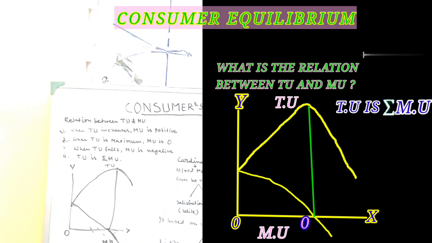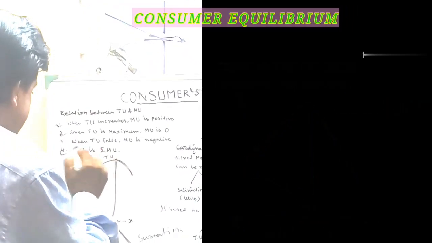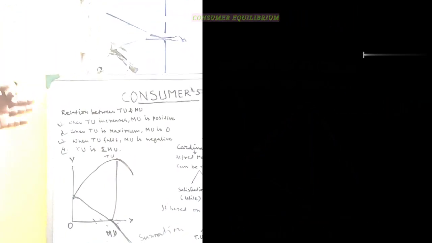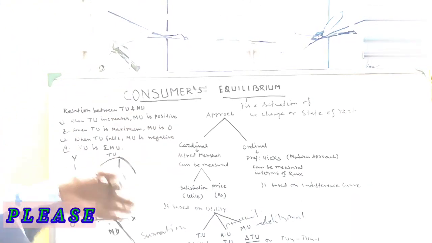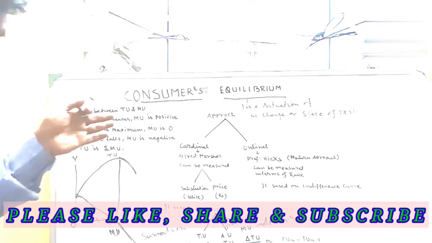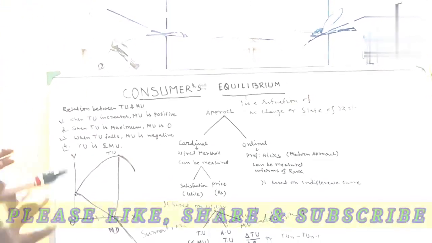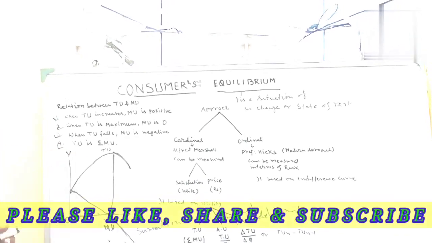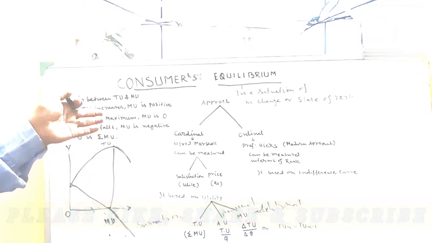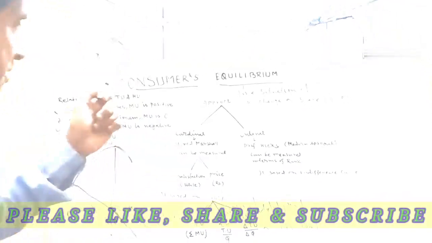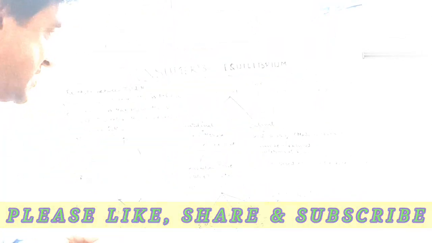These are the relationships. In the examination we have already got some important questions. What is the relation between TU and MU? What is utility? What are the different types of utility? What are the different approaches? Who advocated the approaches? And the main basis or theme of approach number 1, cardinal utility, is that it is based on utility, and the ordinal approach is based on indifference curve analysis.